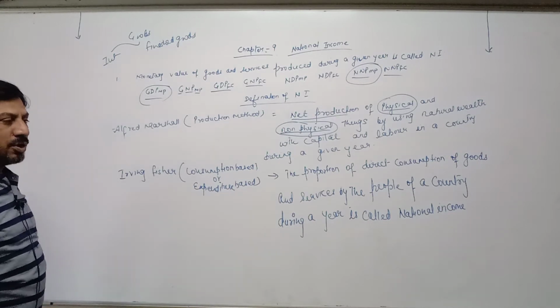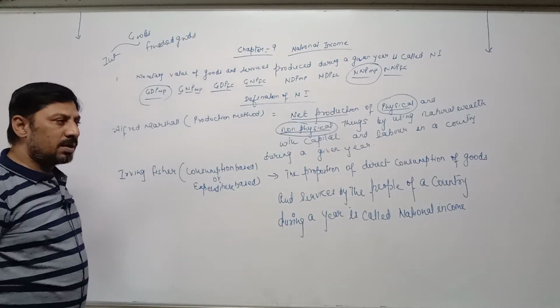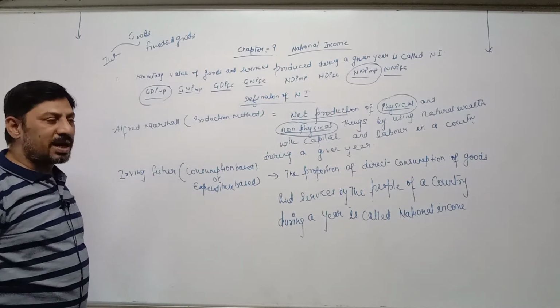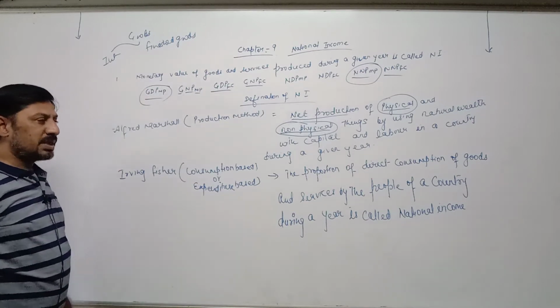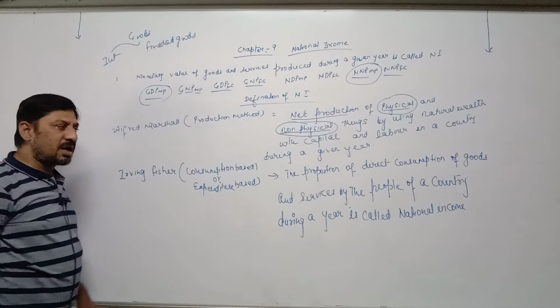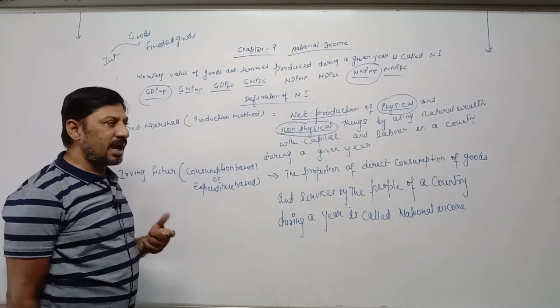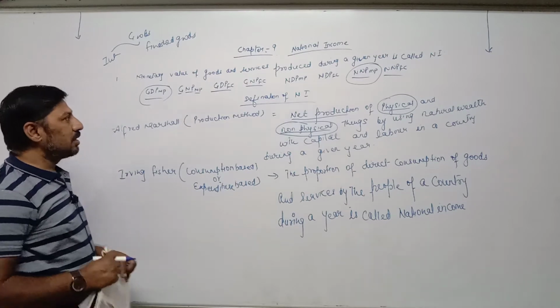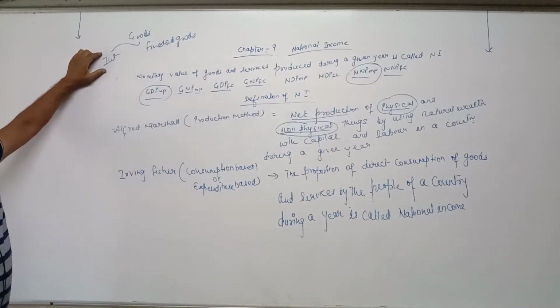Another example, sugar. If sugar is purchased by consumer in order to satisfy their wants directly, in that case sugar is finished goods. But if same sugar is purchased by confectionaries, means those who are producing biscuits, pastries, cake, then in that case sugar becomes intermediate goods. So value of intermediate goods is not included in national income.